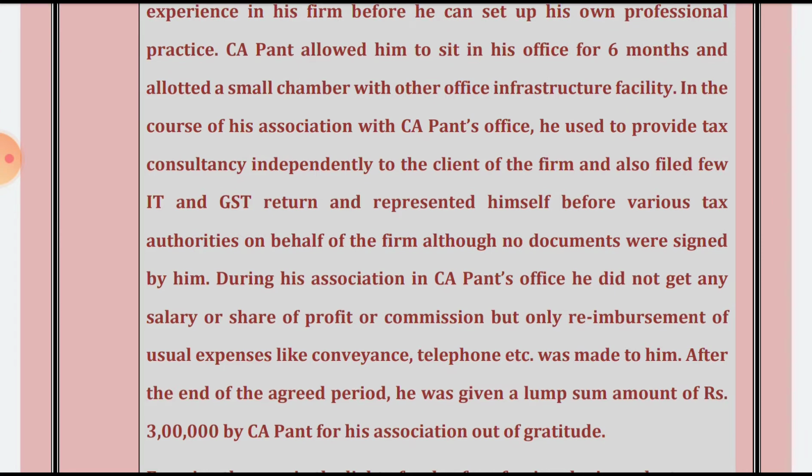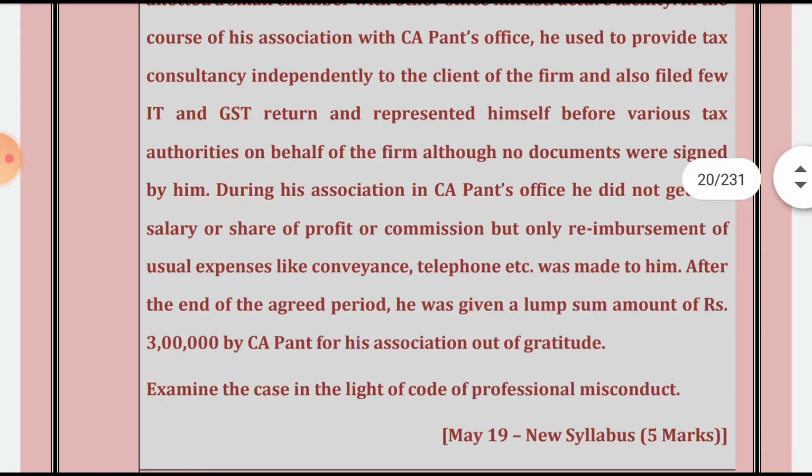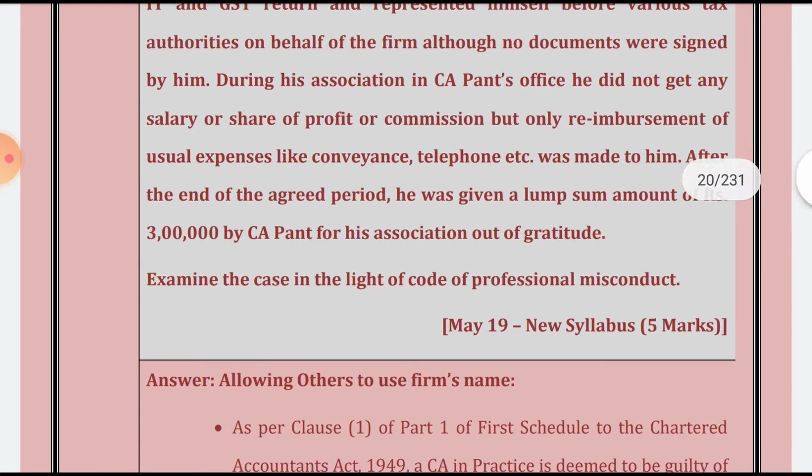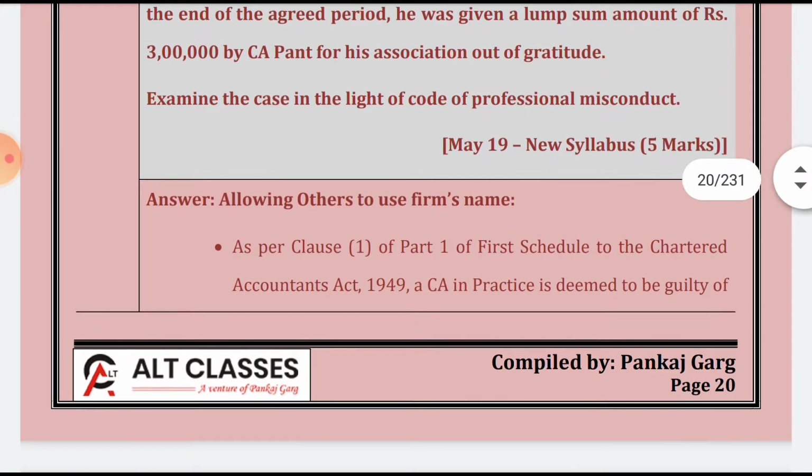He did not get any salary or share of profit or commission, but was only reimbursed the usual expenses like conveyance and telephone. After the end of the agreed period, he was given a lump sum amount of 3 lakh rupees by CA Pent for his association, out of gratitude. Examine the case in the light of the Code of Professional Misconduct. So it's an exam question.